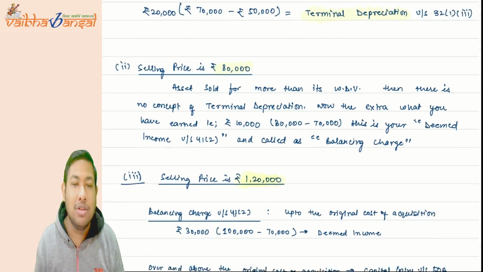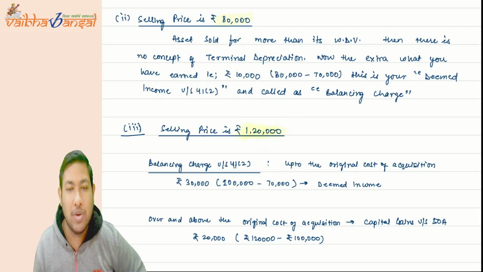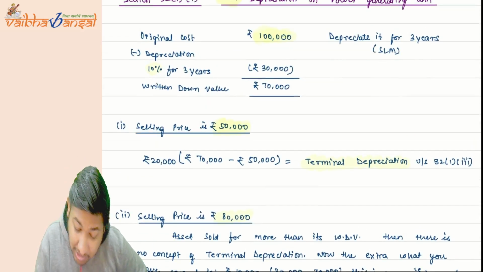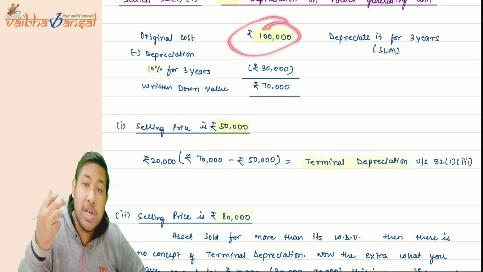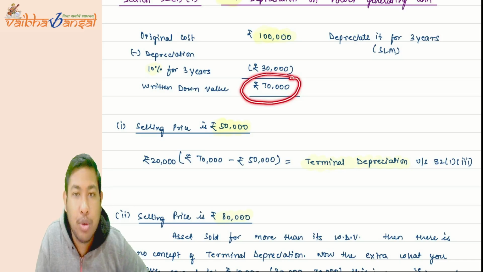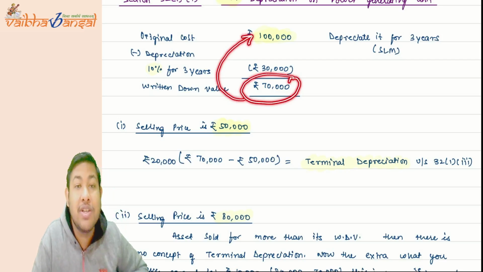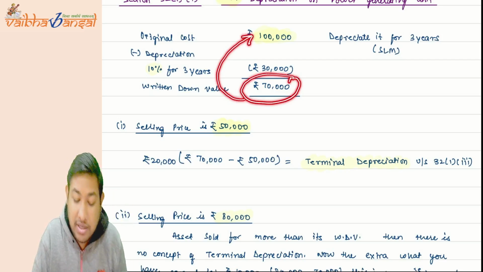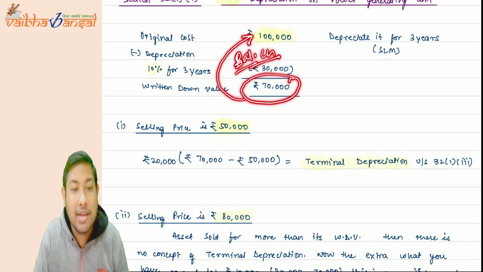Okay, now there is an important case in which the selling price is 1,20,000. I have purchased the asset for 1 lakh rupees and sold it for 1,20,000. So the government is saying that your WDV was 70,000. From 70,000 to 1 lakh rupees, whichever is the actual cost, it is balancing charge, and we will include it in your income.